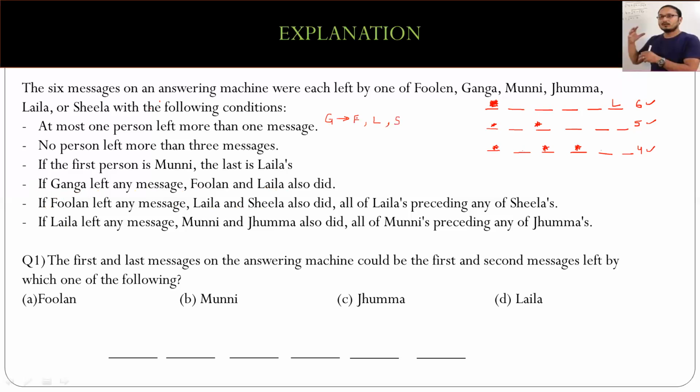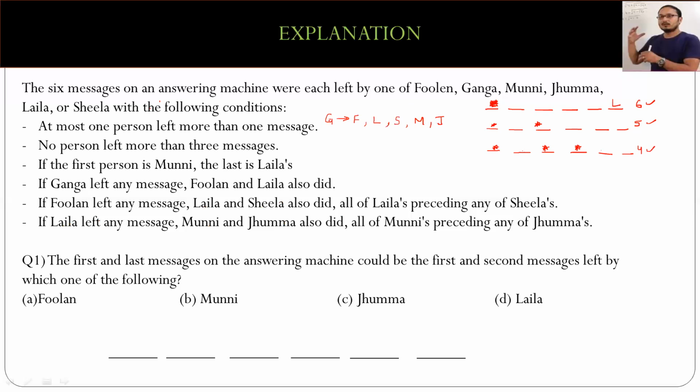So Ganga left, that means Poolan and Laila left. And as I said, Poolan left the message. That means Laila has left, already counted here, and Sheila has also left. Now, as we see, Laila has also left a message. So Laila left a message means Munni and Juma also did, right? So we'll say Munni and Juma also did.